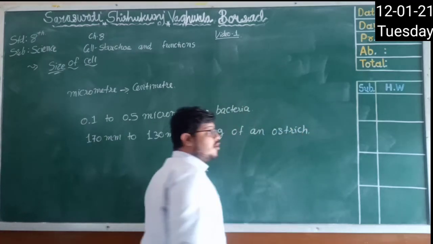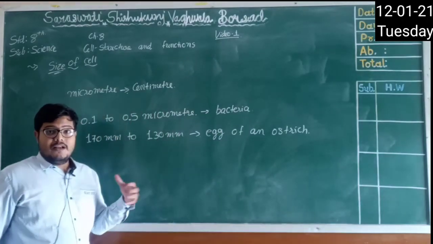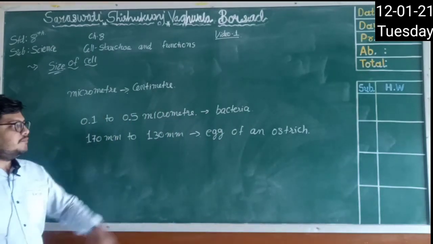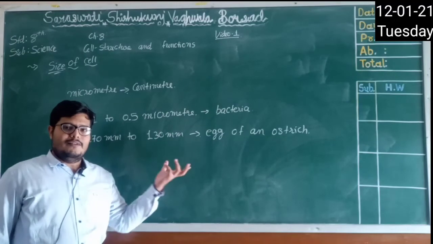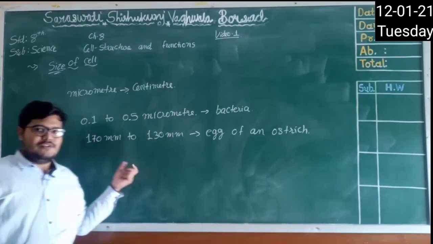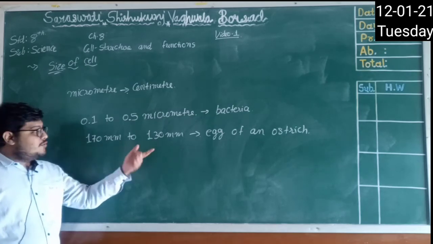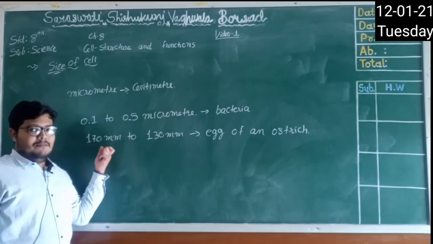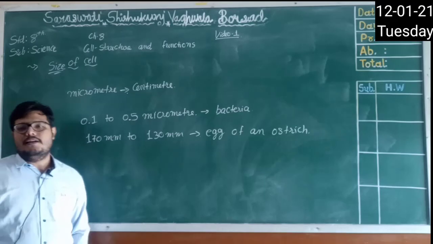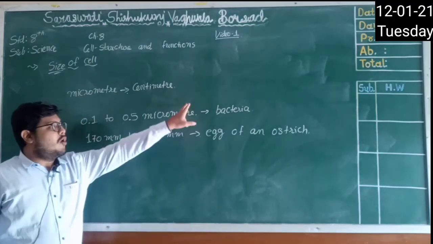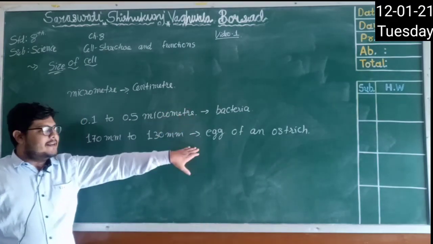As you all know, an egg itself is a separate cell. So as we know, the largest egg is of an ostrich, and the size of that egg is 170 to 130 millimeters. Millimeters, right? So this is the smallest cell, and this is the largest cell.